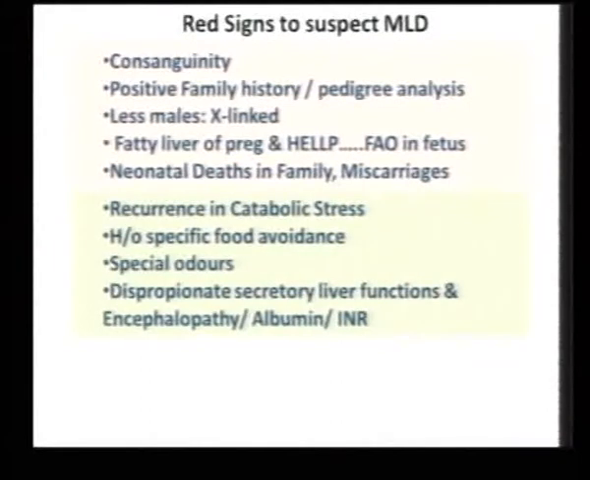A very important indicator is the recurrence of whatever symptomatology is there, in states of catabolic stress. And what is catabolic stress? The child might have fever, and may have this symptomatology along with it. The child might have diarrhea, he may have this symptomatology. The child may have starvation, he will have this symptomatology. He may have had a surgery. Any symptomatology which recurs with catabolic stress has to be suspected. The next thing is any specific food avoidances, like we saw in the last case.